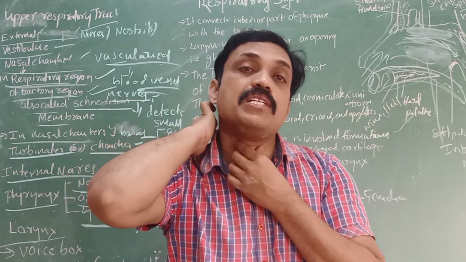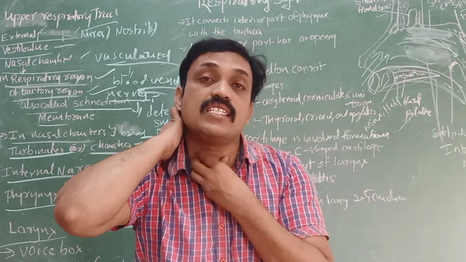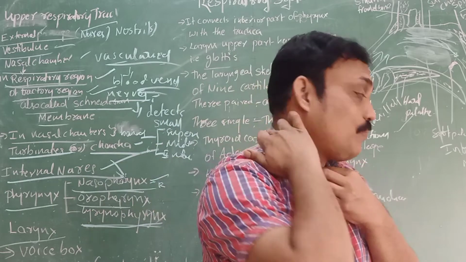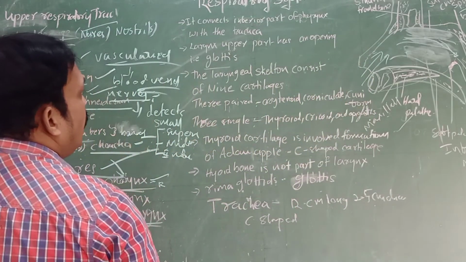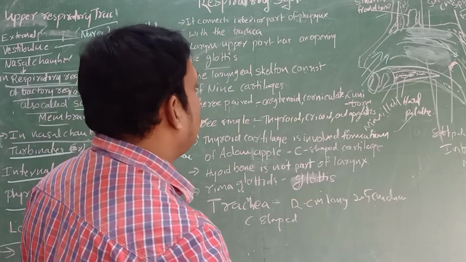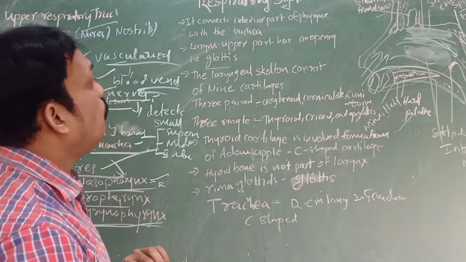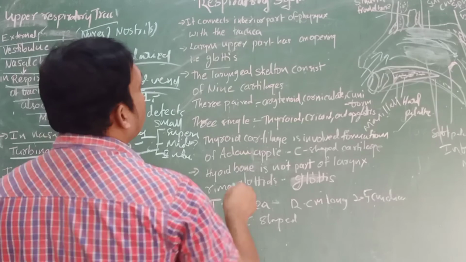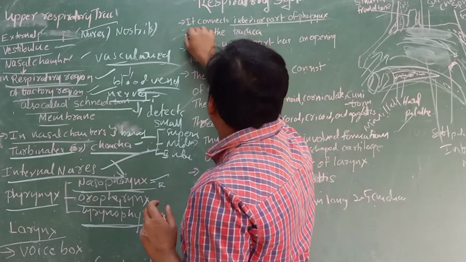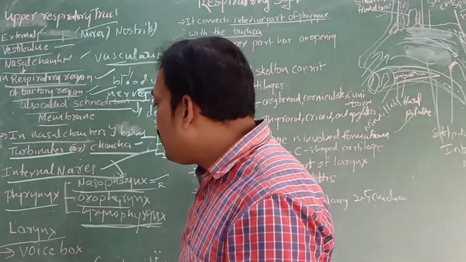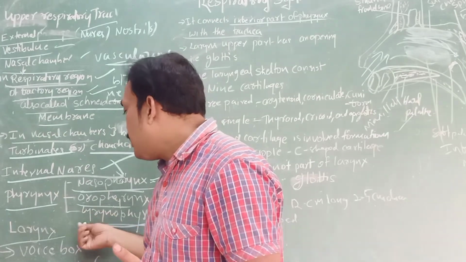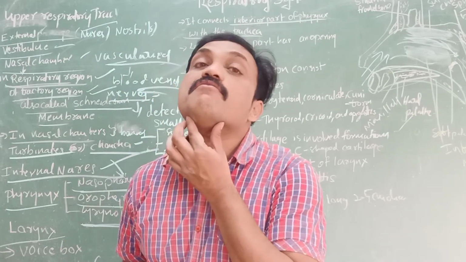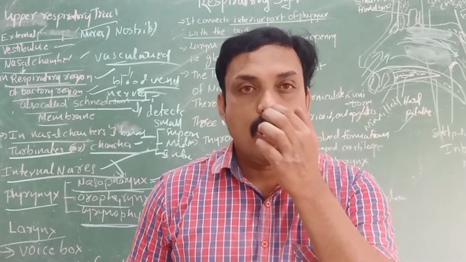The larynx is the sound producing organ. What is it made up of? Cartilages. It connects the inferior part of the pharynx with the trachea. The inferior part of the pharynx we call the laryngopharynx. The pharynx has 3 parts.